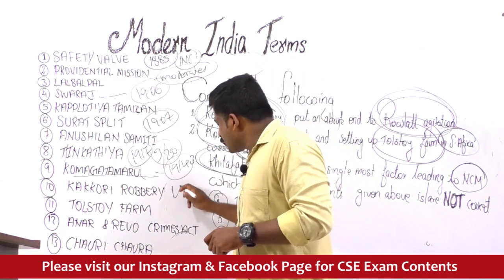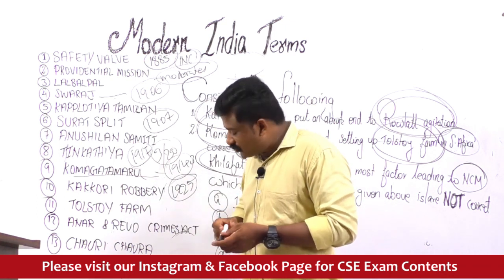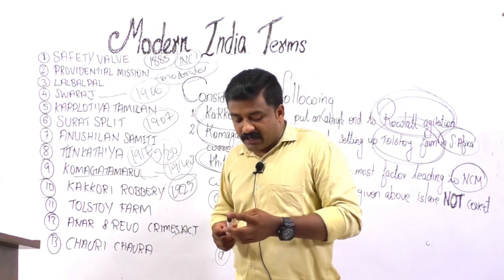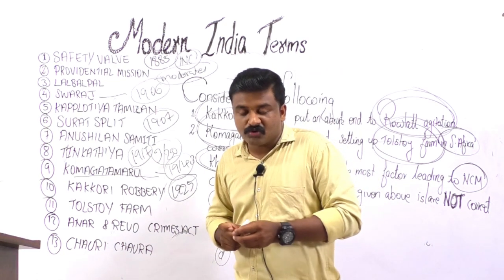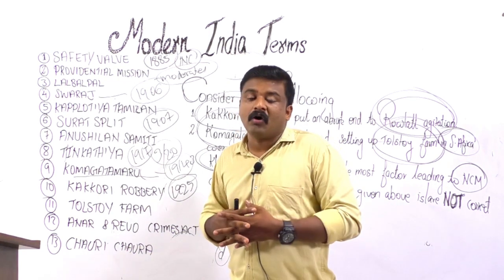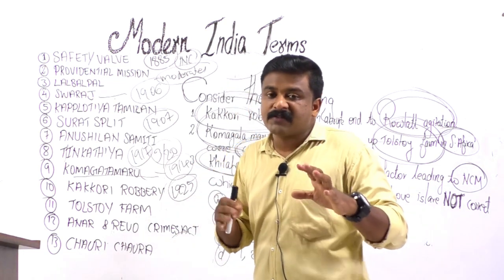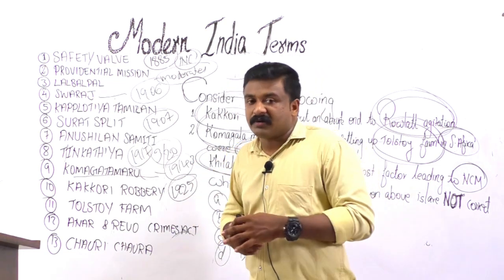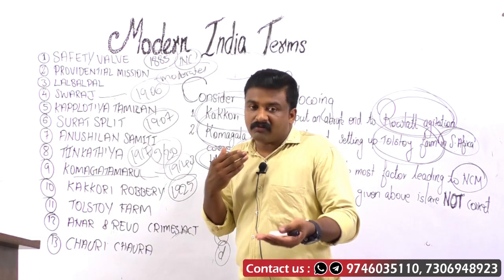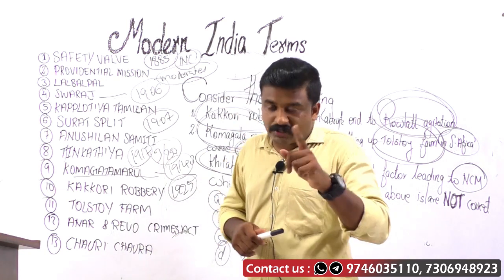Kakori robbery is something conducted by the Hindustan Republican Association, Hindustan Republican Army. It was an attempt by these revolutionaries to loot railway cash in order to fund their activities against the British. Revolutionaries believed in an armed fight against the British, so they needed to raise funds. In order to raise funds, they conducted this Kakori train robbery.